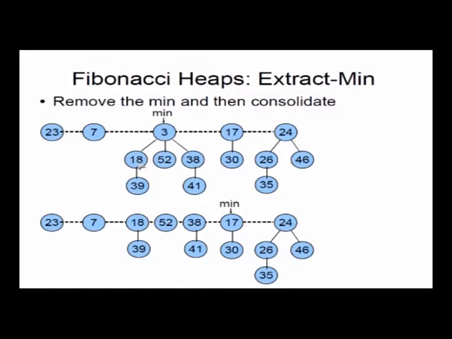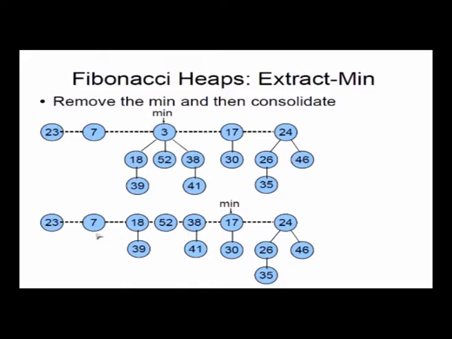So I have removed 3, made min point to 17 temporarily because I have to make it point somewhere. Now because I removed 3, these 3 nodes, 18, 52 and 38, are dangling nodes, and underneath them there are children. What do I do with these orphans? I just take these 3 nodes and put them in the root list. So now I have basically 23, 7, 18, 52, 38, 17, 24 on the root list, min pointing to 17. This tree is not correct because min is not pointing in the right place.